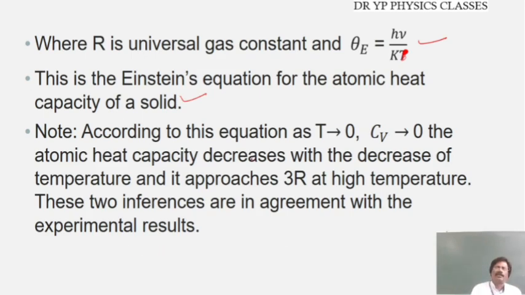According to the equation, as T tends to 0, Cv tends to 0. The atomic heat capacity decreases with decrease of temperature, and it approaches 3R at higher temperature, as given by Dulong-Petit's law.